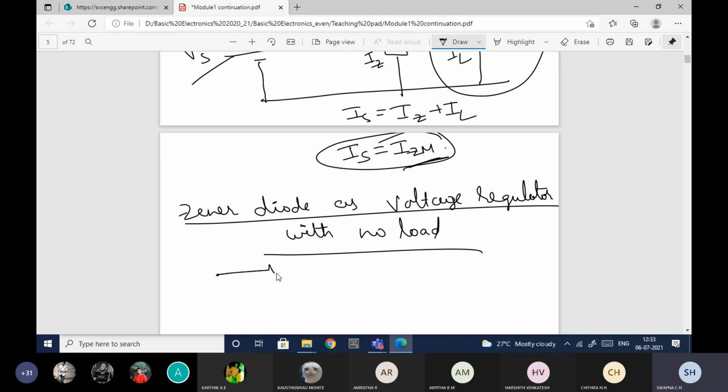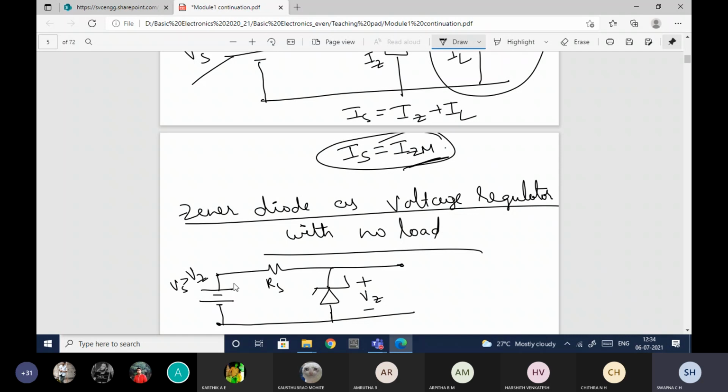In that case, the same RS will be there, the Zener diode will be there, all other conditions will be the same except you will not have any load. So this is plus minus Vz, and here I will have the voltage source Vs, which is greater than Vz. The current through this is Iz, and the current here is Is.